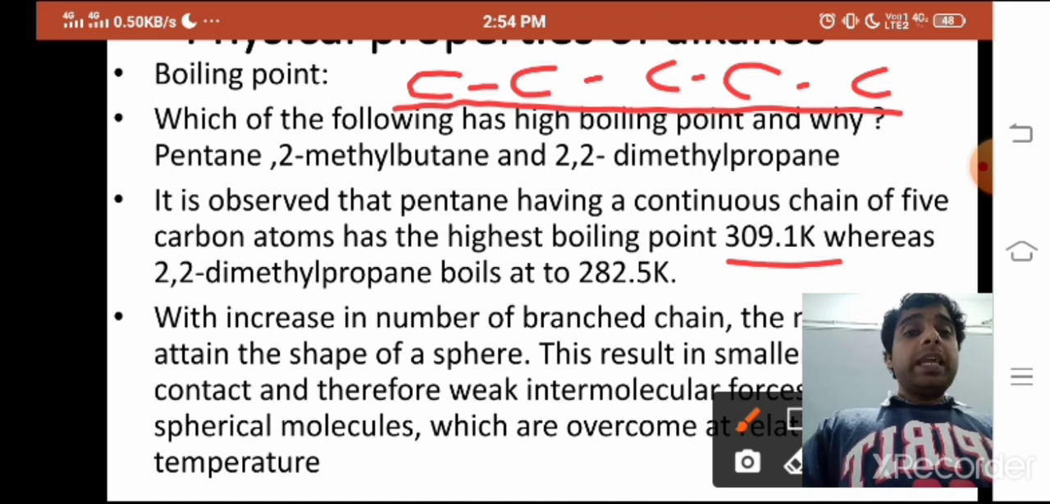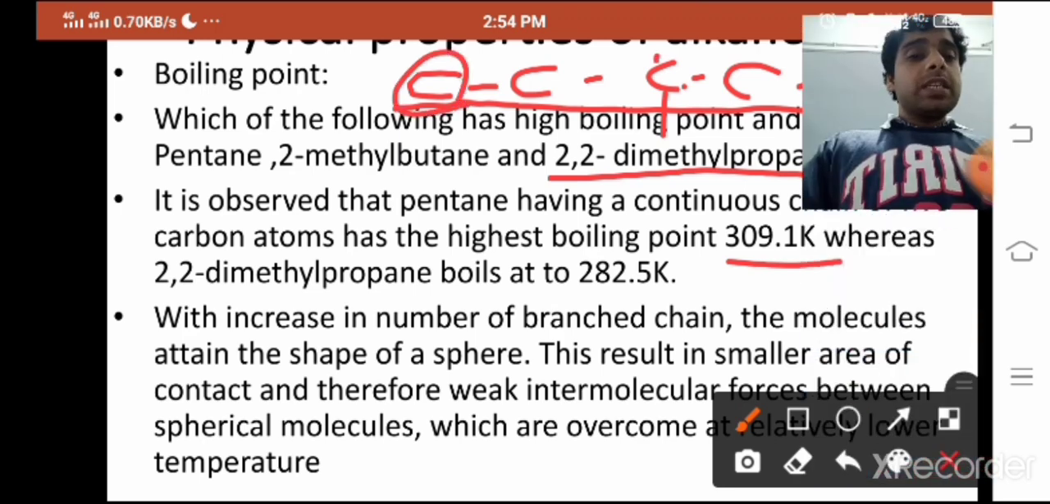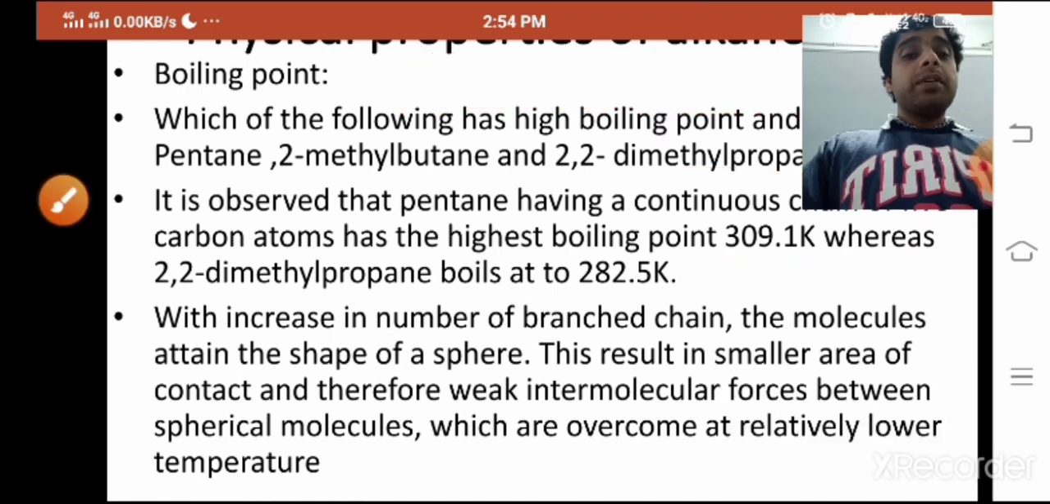Whereas in 2-methyl butane, I will take this carbon from here, and its isomers would be there. I will place it at the second position. So you will get 2-methyl butane, which is coming in a spherical shape, and 2,2-dimethyl propane. Again this carbon shifted onto this one, so again you will see the spherical shape would be there, and its boiling point will go on decreasing continuously.